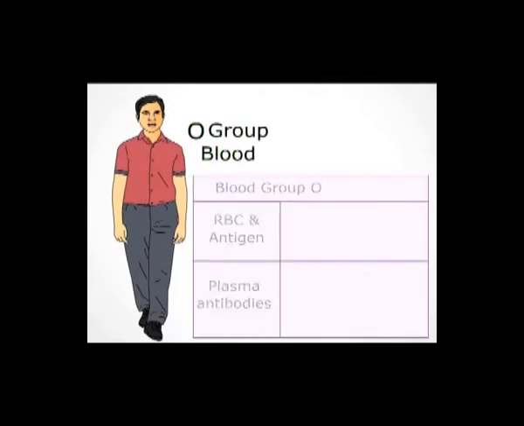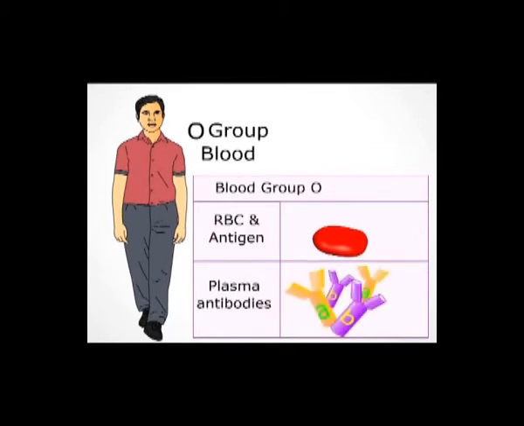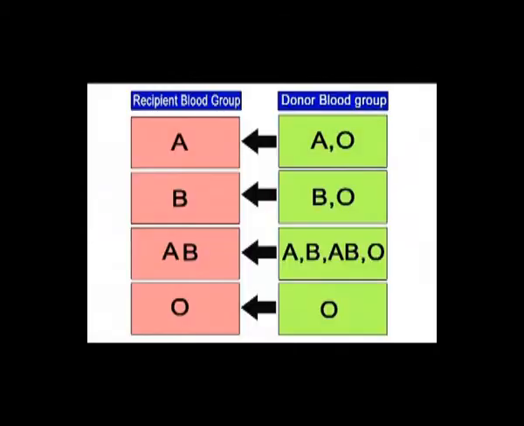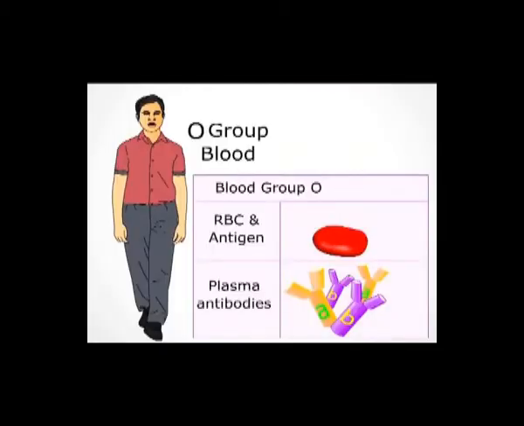Blood group O. The persons belonging to blood group O do not contain antigens on their red blood corpuscles, but they have antibodies A and B in their plasma. They can receive blood from only O blood group persons, but they can donate blood to any group of persons due to the absence of antigens. Hence, they are called universal donors.